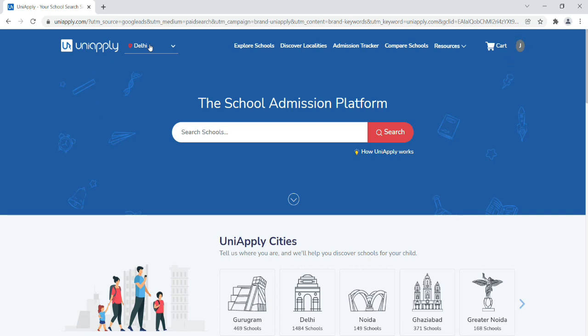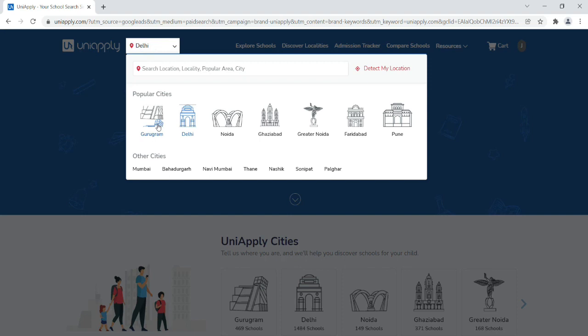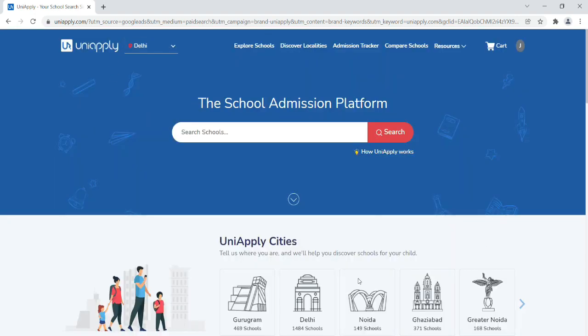Now on the top left corner over here, you can select the city that you are residing in, and the search results that will appear on the page will be based on the city that you've entered here. So I'm going to choose Delhi and I'm going to show you the features on this page based on the search results for Delhi.